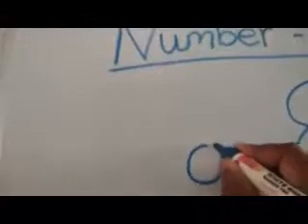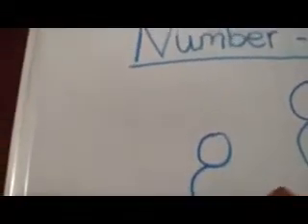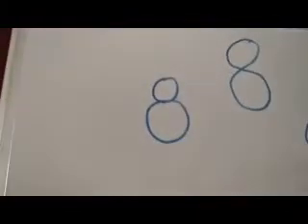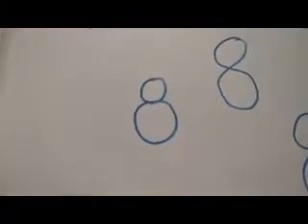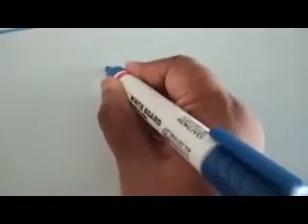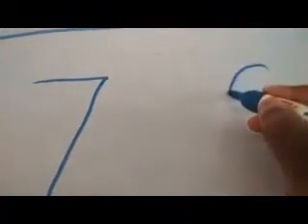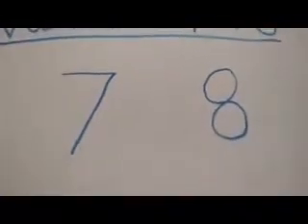Some children write first 0 and then again one more 0. But this is not the correct pattern, children. Okay? One more time, children, have a look how to write number 7. First draw one sleeping line and then draw one slanting line. Okay? And how to write number 8? Draw one curve towards right, one more curve towards left and close this curve in this way.